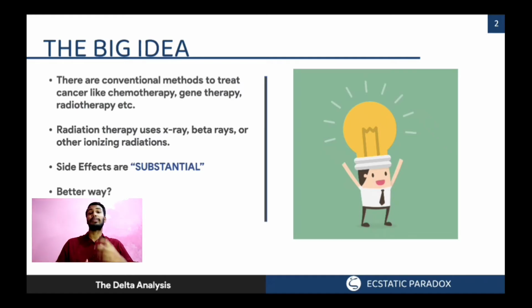So cancer has been treated by a lot of different methods like chemotherapy, gene therapy, radiotherapy, and it is seen that all those methods have substantial side effects. And those side effects are really fatal for humans, and I wanted to find a better way to treat cancer. And as a physics student, I found the answer in physics, and the answer is delta electrons.